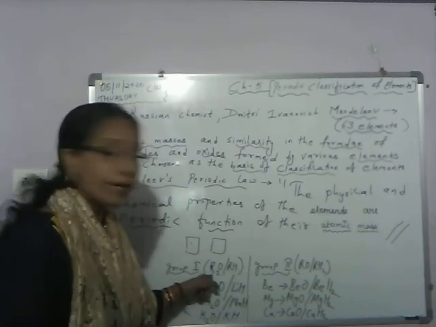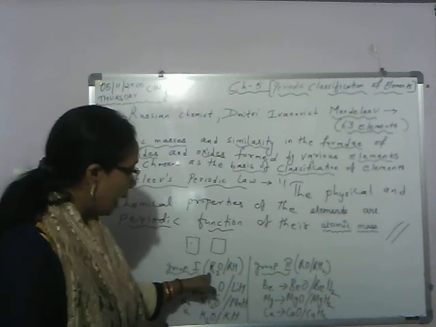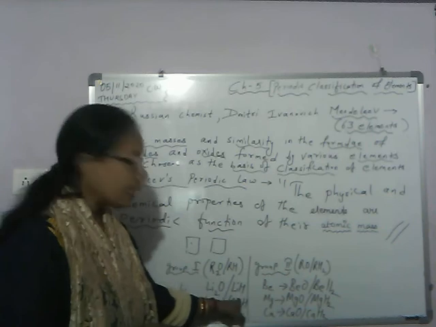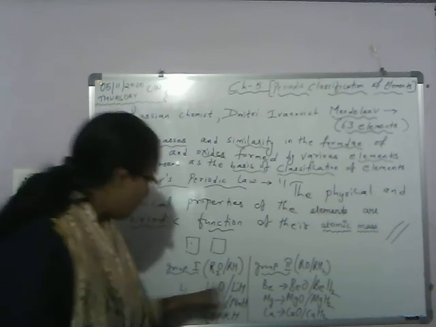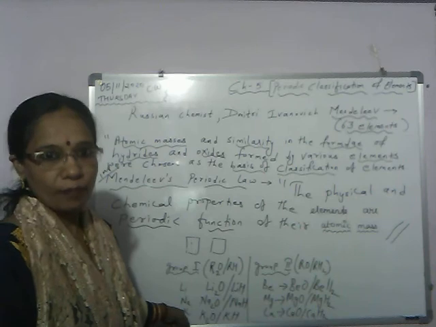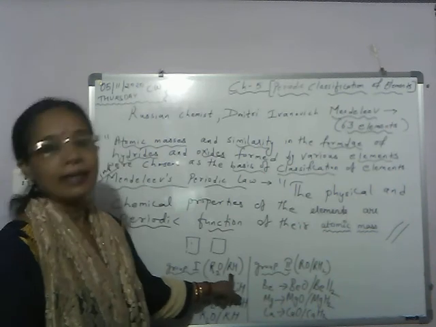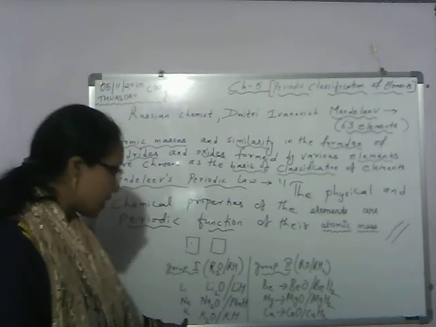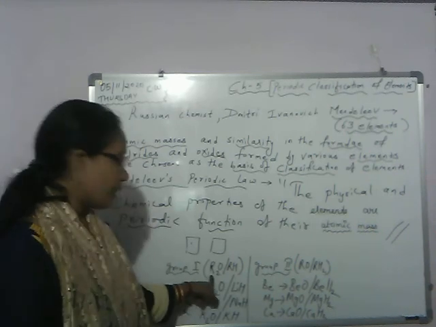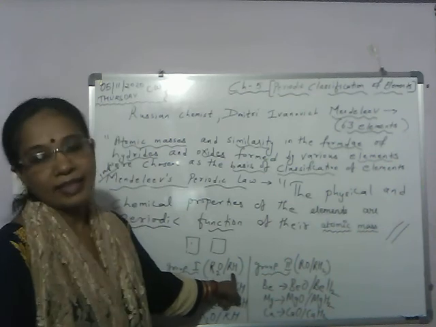R represents the element. So if lithium, its oxide will be Li2O, lithium oxide, and hydride will be LiH, lithium hydride. For sodium of that group, the oxide will be Na2O, and sodium hydride NaH. Next, if I take potassium of that group, then the formula of potassium oxide is K2O and of potassium hydride is KH.